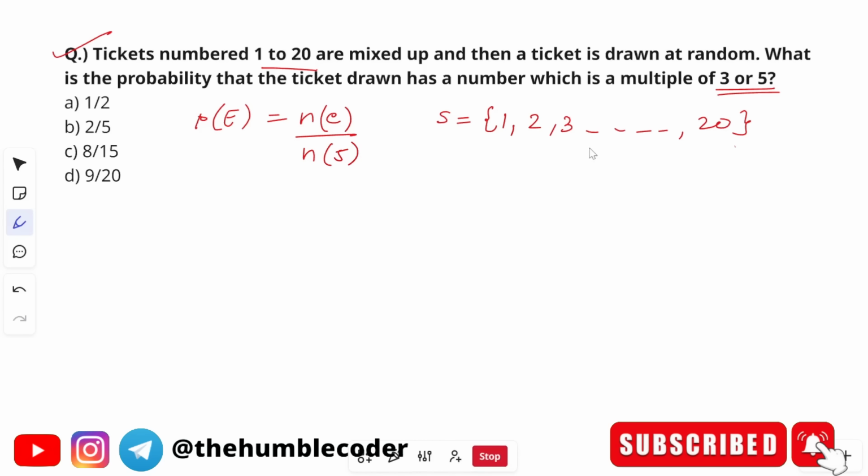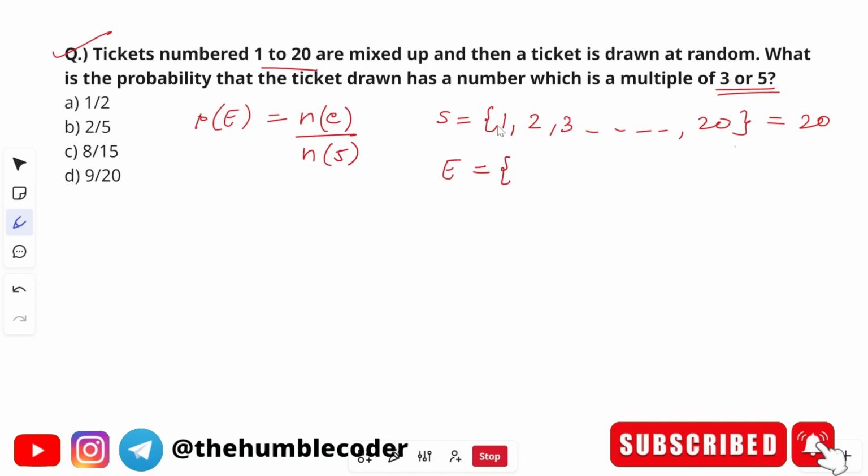So this is what our sample space is going to be. The value of the sample space is going to be 20, because we have these 20 numbers. Now we are going to find the event. The event is: what is the probability that the ticket drawn has a number which is a multiple of 3 or 5? So let's try to create the event.